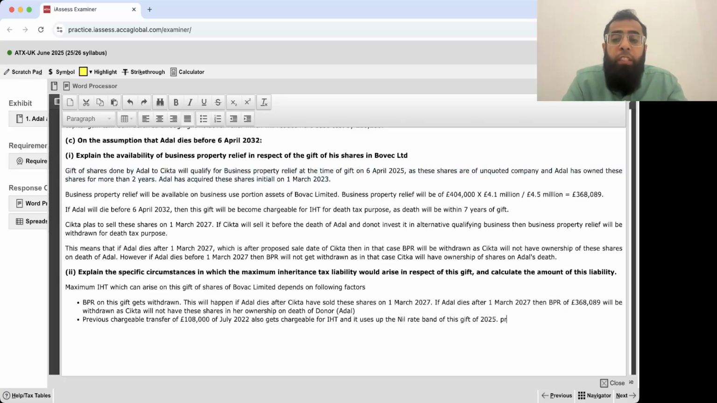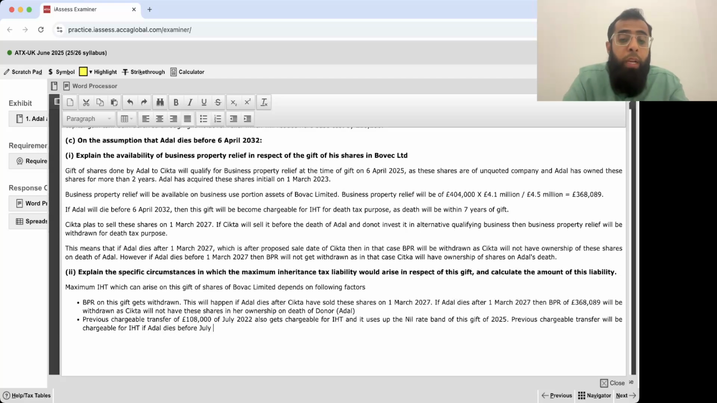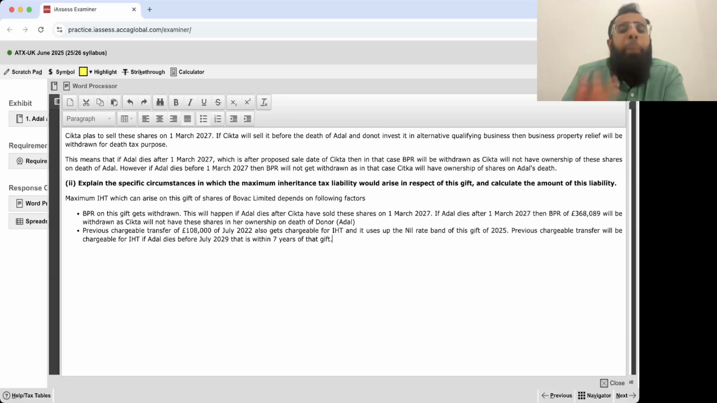Now, the previous chargeable transfer will become chargeable for IHT if Adil dies before July 2029, that is within 7 years of that. Just think about it. I'm building up the situation of what the worst can happen. The worst is that he dies after 1st March 27, so that the BPR is gone. After 1st March 27, but before July 29, so that the previous transfer also becomes chargeable.